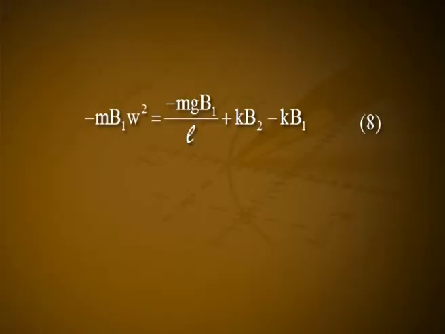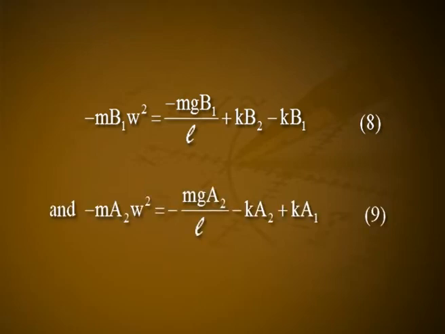So, equating the coefficients of sine and cosine on the two sides of these equations, we get minus m a1 ω square is equal to minus mg a1 divided by L plus K a2 minus K a1. Let it be equation number 7. Minus m b1 ω square is equal to minus mg b1 divided by L plus K b2 minus K b1. Let it be equation number 8.